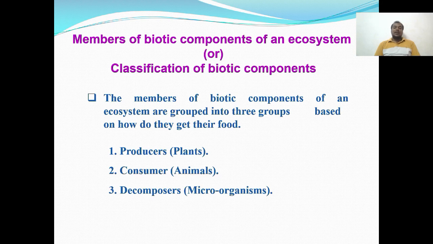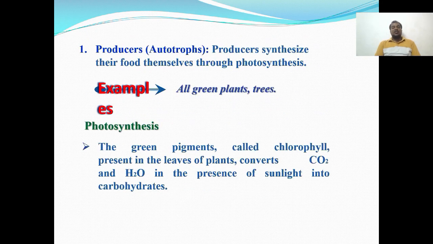The biotic components of an ecosystem are grouped into three groups. First one is producers, second one is consumers, and third one is decomposers. Producers are plants. Consumers are the animals, including human beings. And decomposers are microorganisms like fungi, those kinds of living organisms. The first one is producers, that is autotrophs.